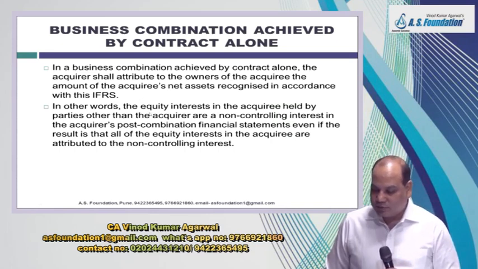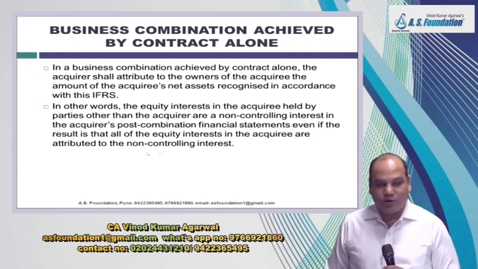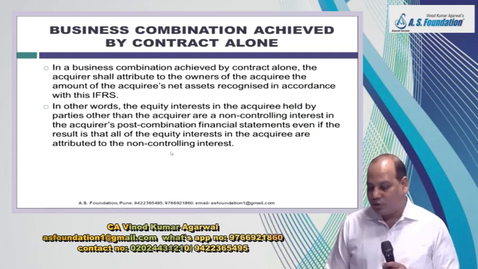In other words, equity interest in the acquiree held by parties other than the acquirer will be non-controlling interest in the acquirer's post-combination financial statement, even if the result is that all of the equity interest in the acquiree are attributable to non-controlling interest.